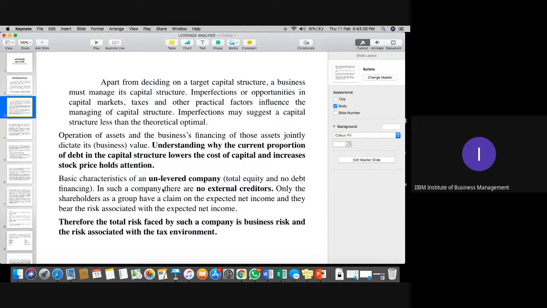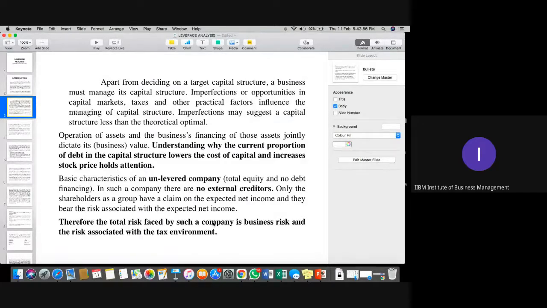You can see that an unlevered company has no external creditors because they are not borrowing from any external user of the company. But a levered company will invite investors to invest into the organization, and that will increase their liability, their obligation towards interest payment, or towards dividend payment to their shareholders as well.